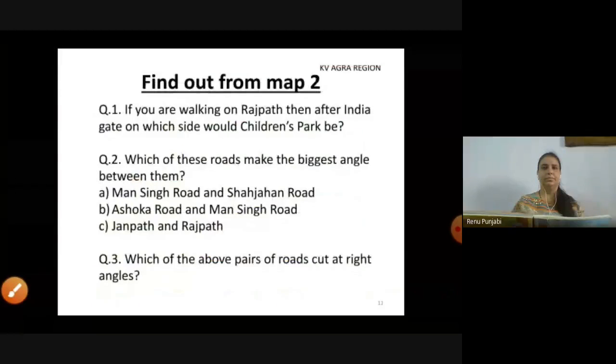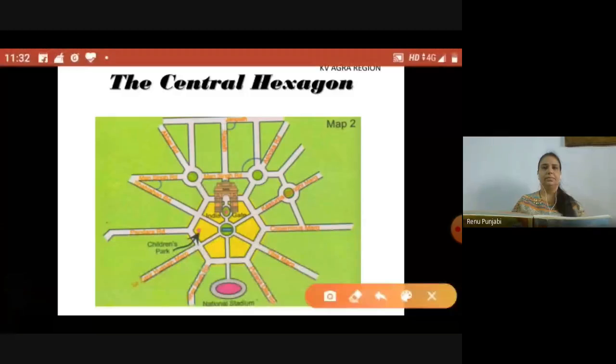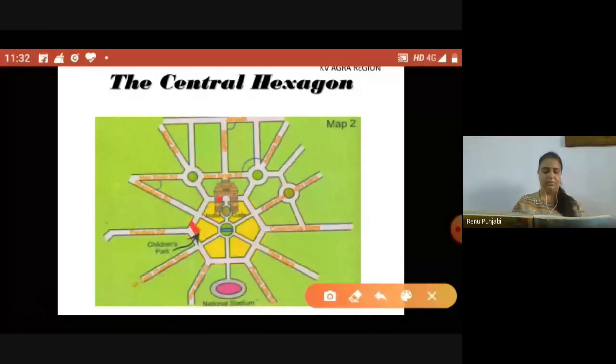If you are walking on Rajpath, then after India Gate, on which side would Children Park be? Let's see the map. Here is your India Gate. And you can trace Children Park here. So, Children Park is right to India Gate. So, your answer will be Children Park is to the right side of India Gate. Let's move to our next question.